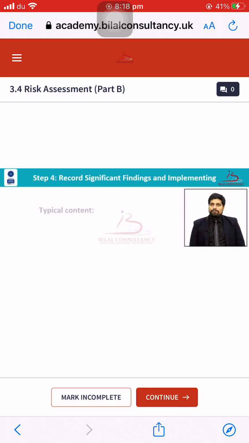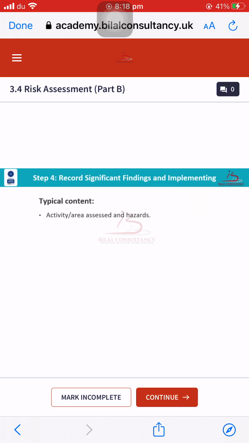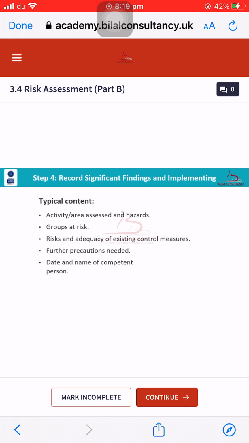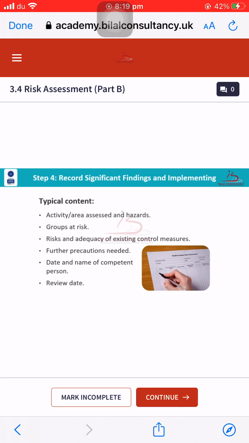Step 4 of risk assessment is to record significant findings and implement them. So what are the typical contents that we can record? These are the activity or area assessed and hazards, group at risk, risk and adequacy of existing control measures, further precautions needed for the residual risk, date and name of the competent person who is carrying out the risk assessment, and